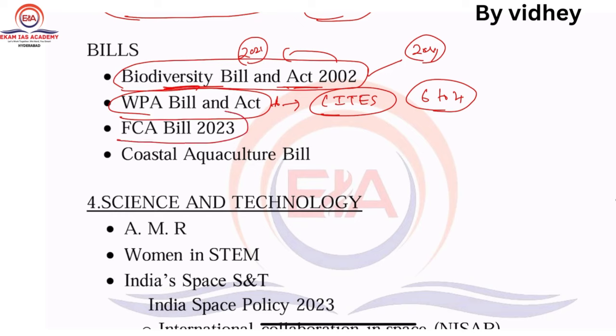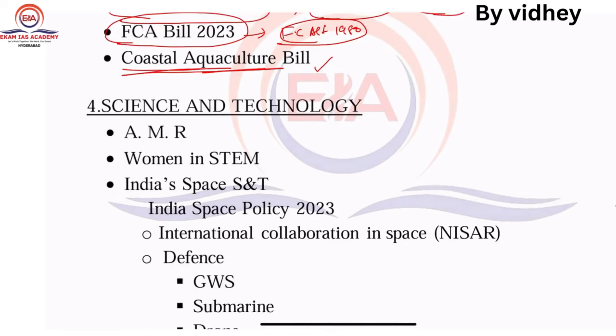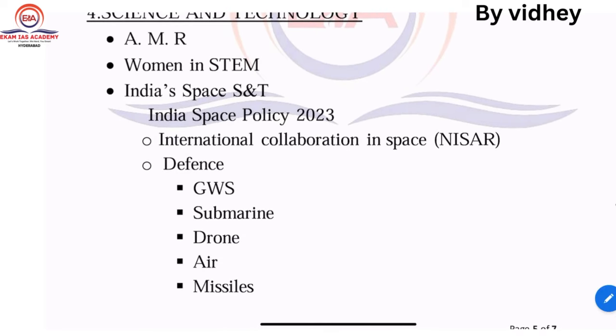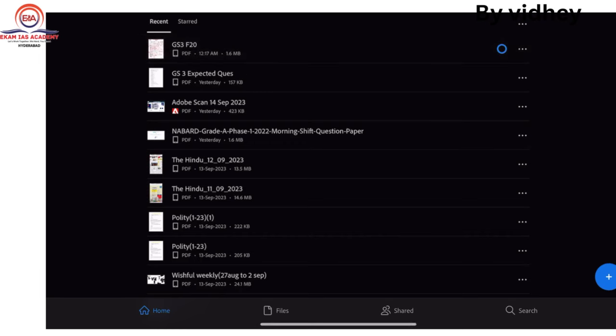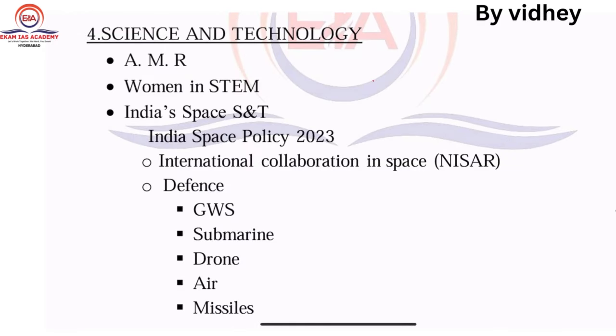Next one, Forest Conservation Amendment Bill. There is the Forest Conservation Act 1980, and it got revamped. Another one is what? Coastal Aquaculture Bill. Just go through this one. So science and technology. Coming to science and technology, AMR is very important, antimicrobial resistance. You can connect it with the One Health approach also.